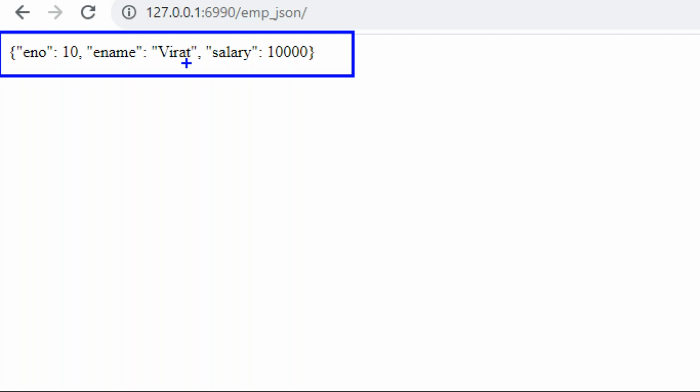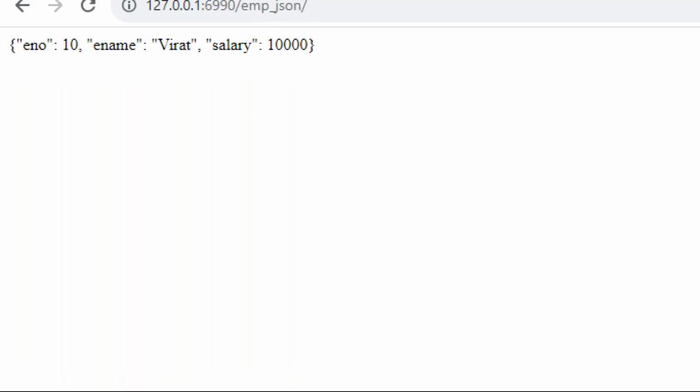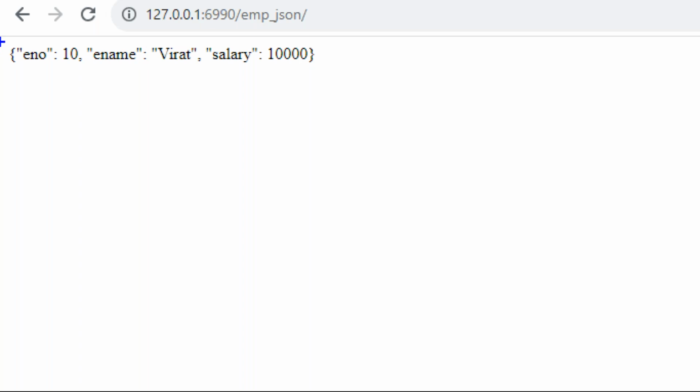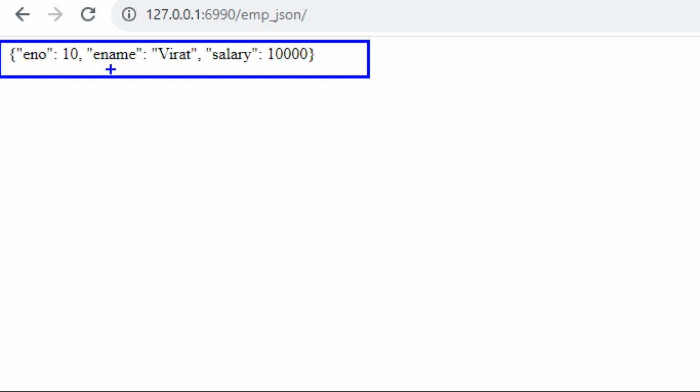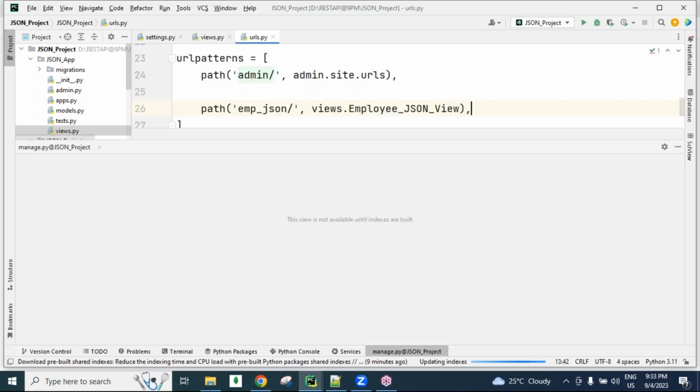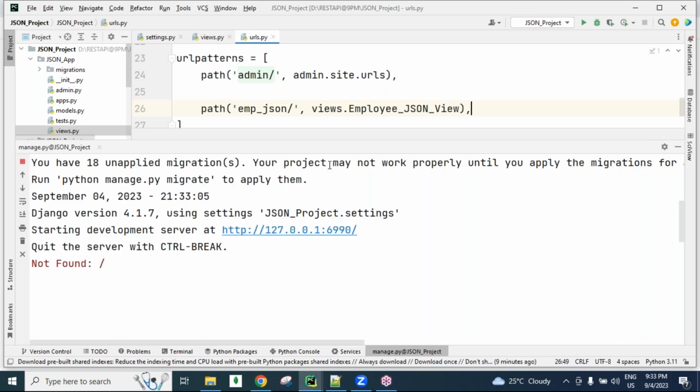Yes guys, we are getting the response. This is nothing but HTML format, but it looks like JSON, curly braces and key value format. But the type of data is HTML type, guys. That you will understand in the next session. Just remember.